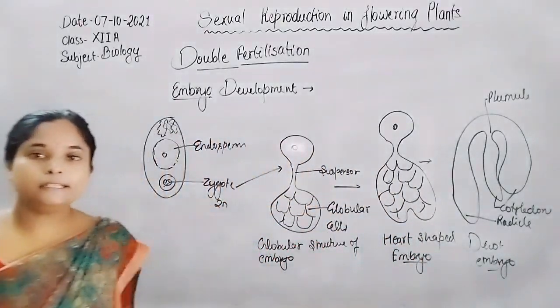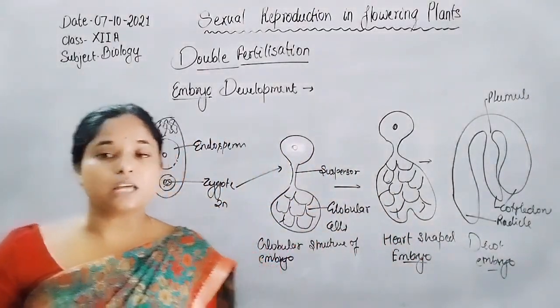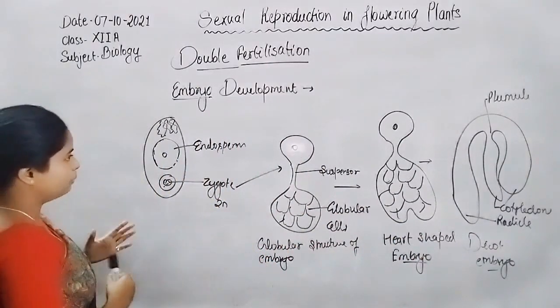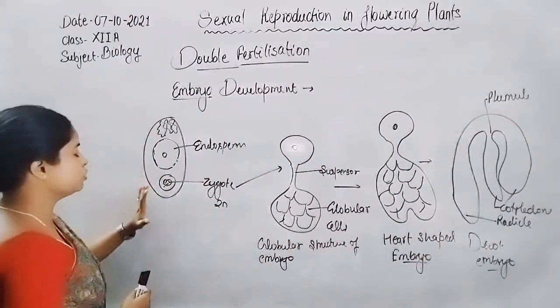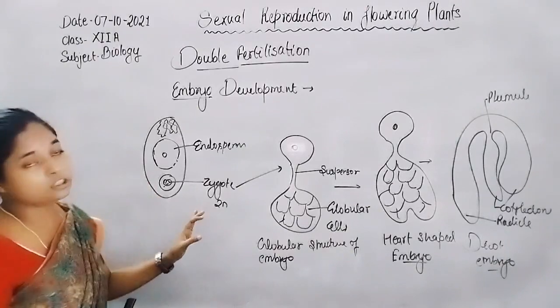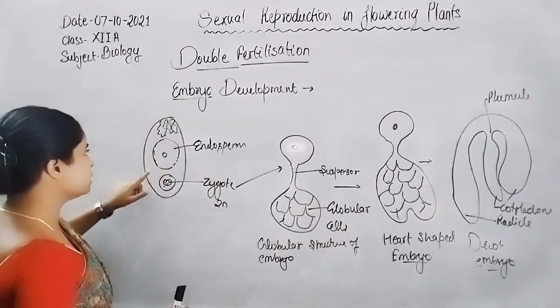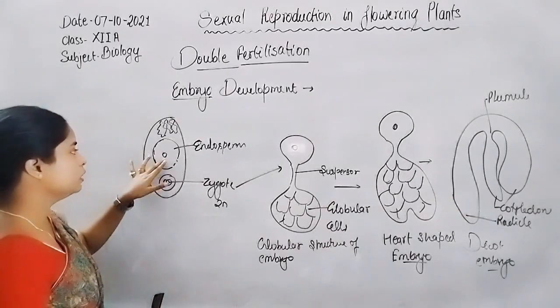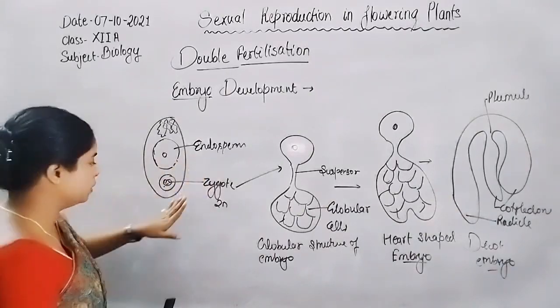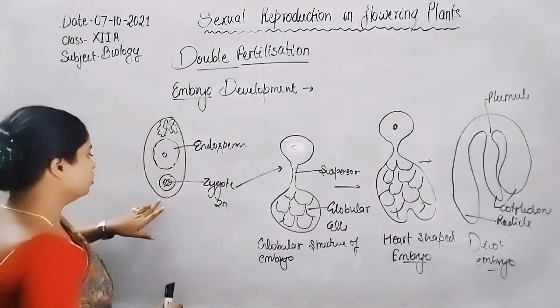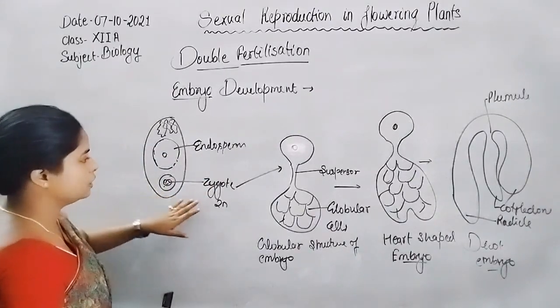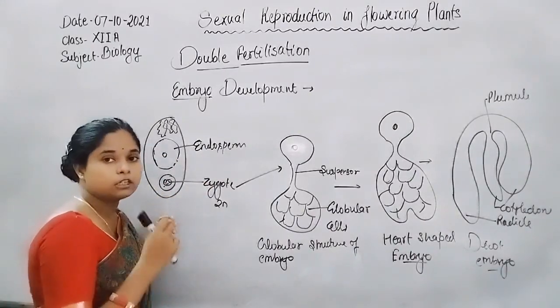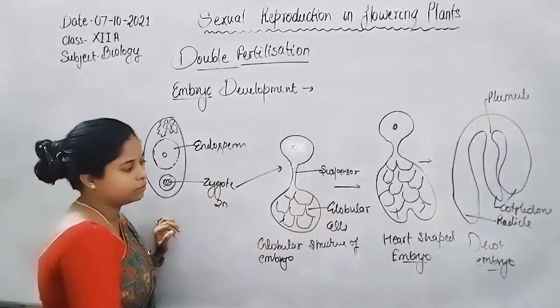So in the development of the embryo, after the double fertilization, the synergid cells and antipodal cells degenerate. The polar nuclei are converted into the primary endosperm cell, and the zygote undergoes proliferation and differentiation to form a mature embryo.